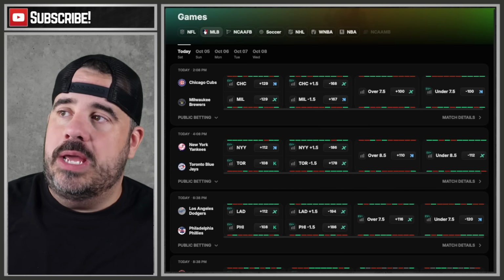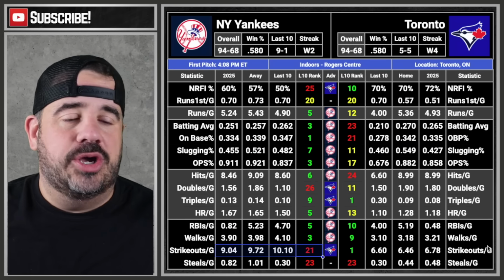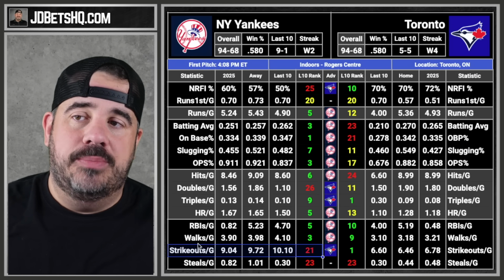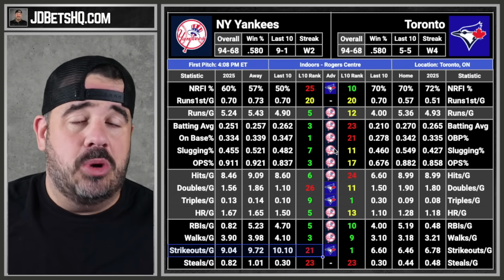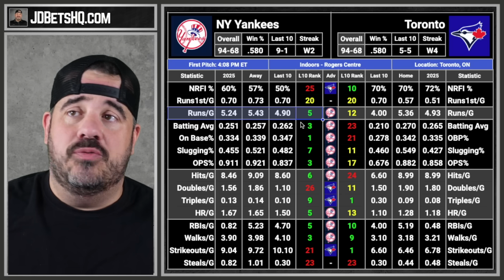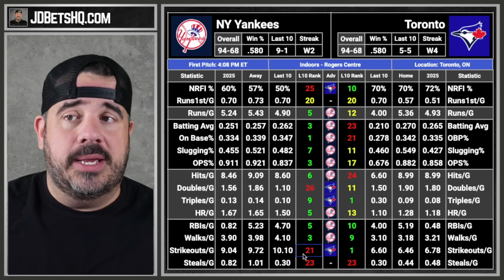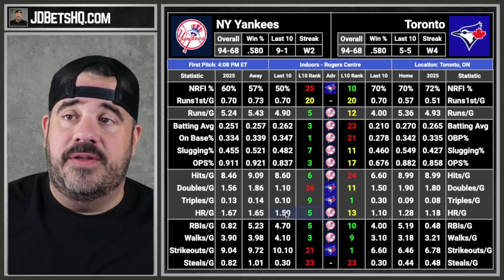We see Toronto's 108 with an 8.5 total. We come over here, we look at our numbers, and what do we see? Yankees striking out a good bit. Overall, over the last 10 games for all teams, we can see that they're top 5 in runs average. They're doing well. They're just striking out. So they're swinging for the fences a good bit. That's why they're 5th in home runs.